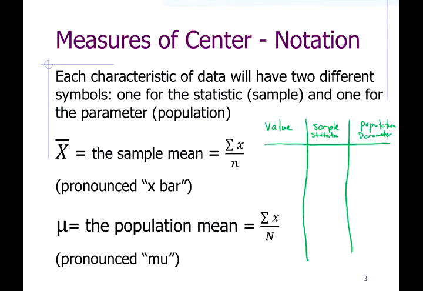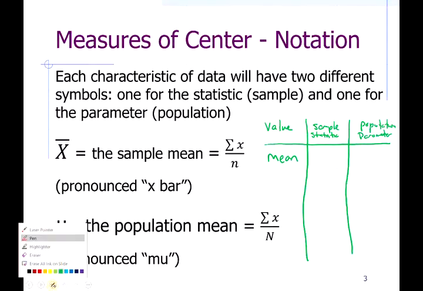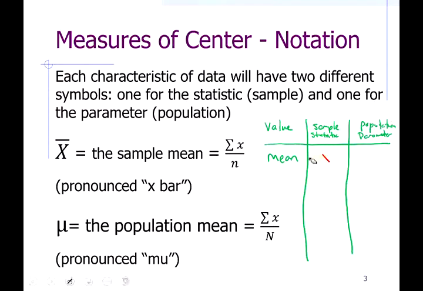For example, the mean. The mean has two symbols. Normally, the sample version of the quantity is an English letter, and the population version of the quantity is usually a Greek letter. So for the mean, we have X bar. Anytime you see X bar, that represents the sample mean. And anytime you see the Greek letter mu, that's the population mean. So we have a different symbol for each.